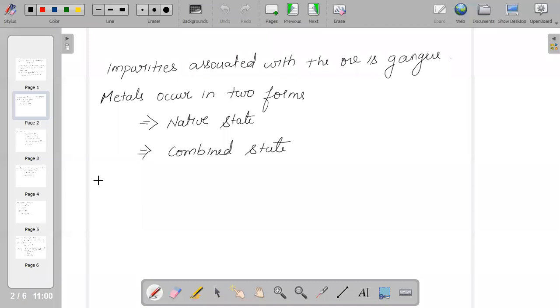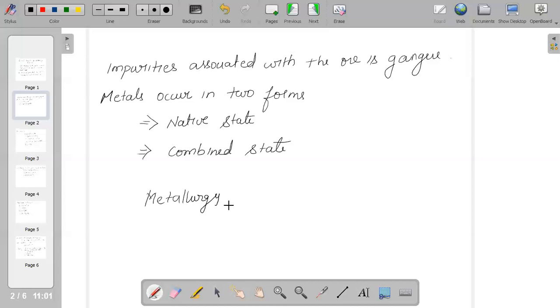The extraction and isolation of metals from the ore involves different steps, a specific technological process, which we call metallurgy. Metallurgy is the method for isolation of a metal from its ore.